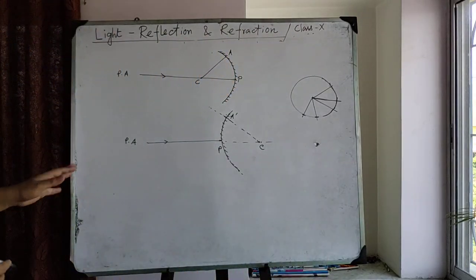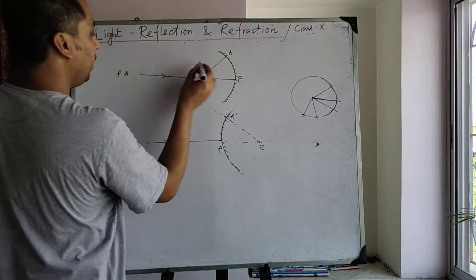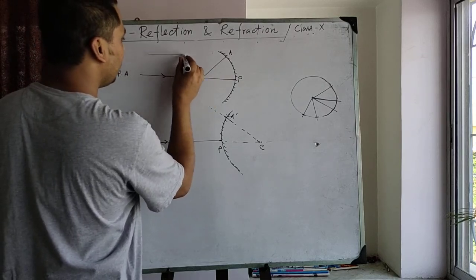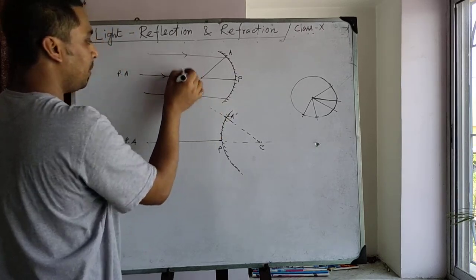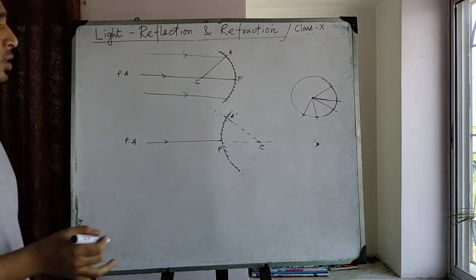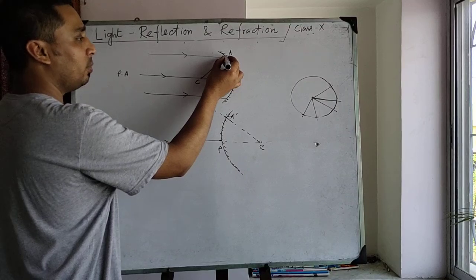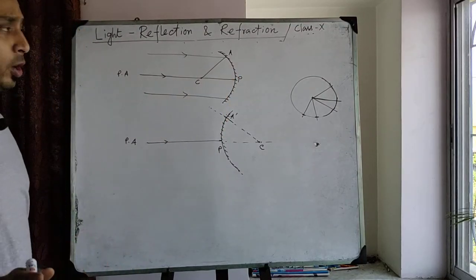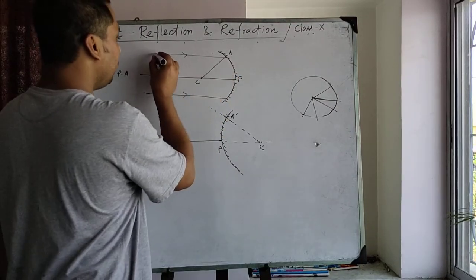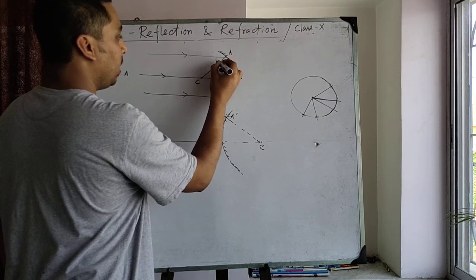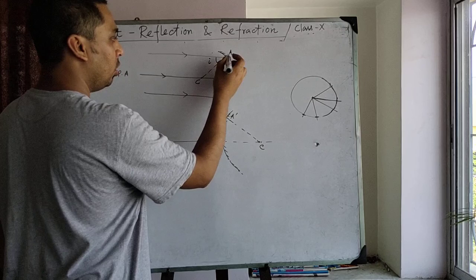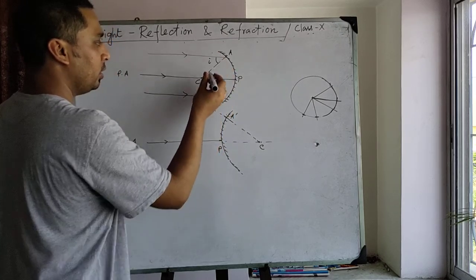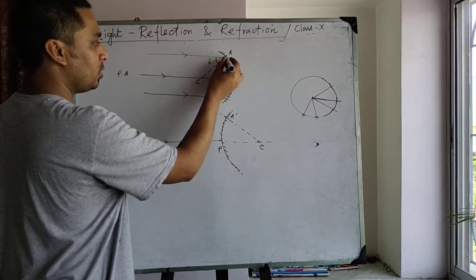Okay, so from the definition, if the ray is parallel to the principal axis, and after reflection on the mirror meets at a particular point. So if this is a ray and this is the normal at the point A, and this is the angle of incidence, the reflected ray should not go in this direction.